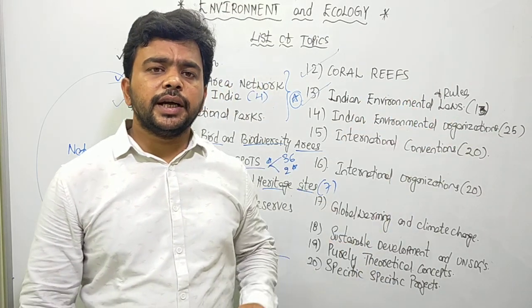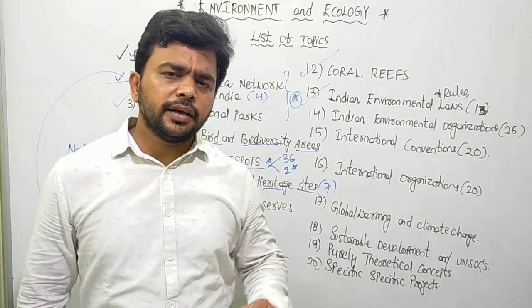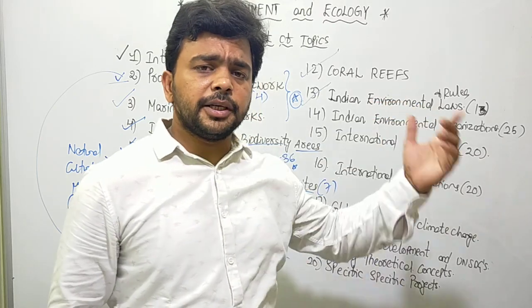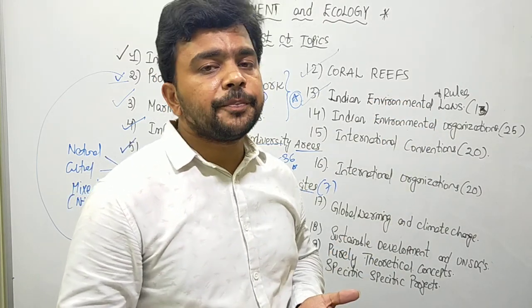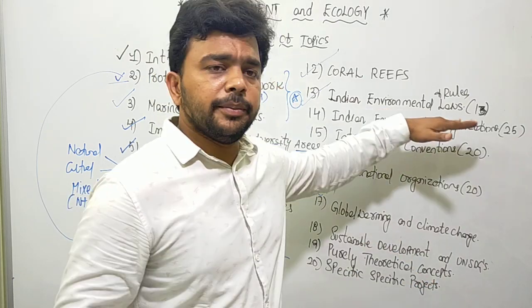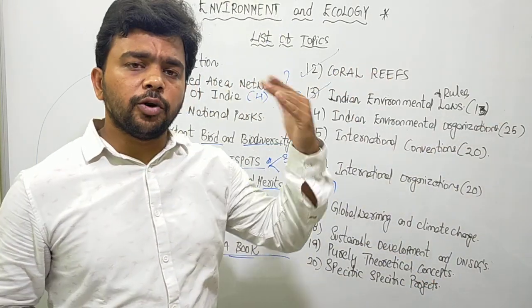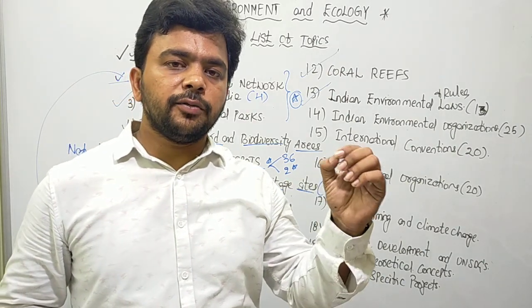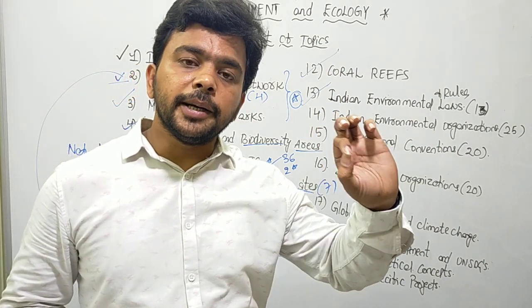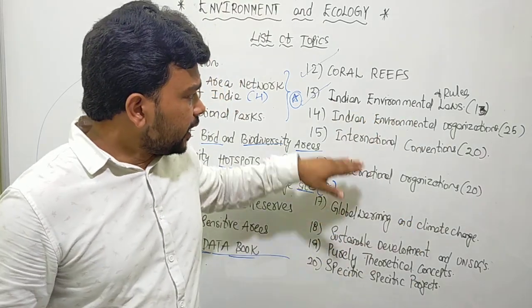Like we have the National Biodiversity Act, NGT Act, Wildlife Protection Act, like many are there. We will see solid waste management rules, plastic waste management rules, biomedical waste management rules. A lot of acts are there. We'll see them in detail: Air Pollution Act, Water Pollution Act, Forest Conservation Act, CAMPA Act, Compensatory Afforestation Management and Planning Authority, CAMPA Act. Like that, many are there.